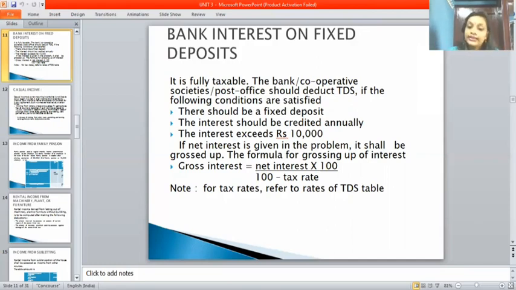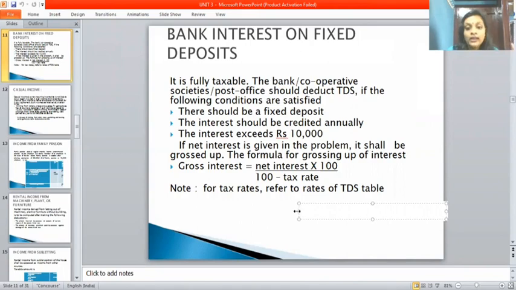Here, if the question gives net interest separately, you should calculate TDS. And how to calculate?